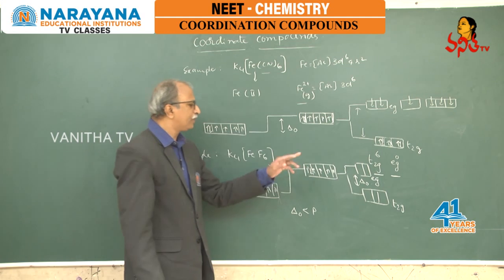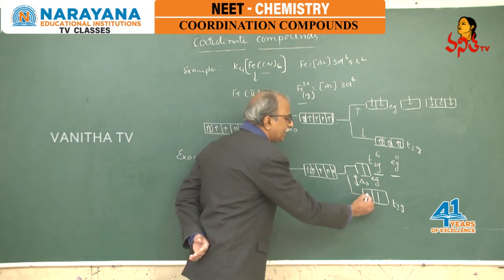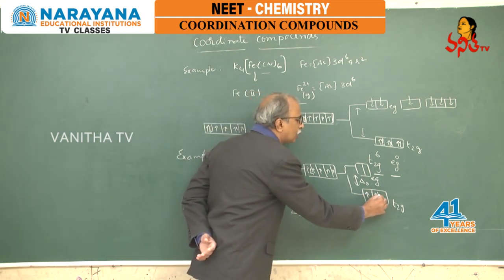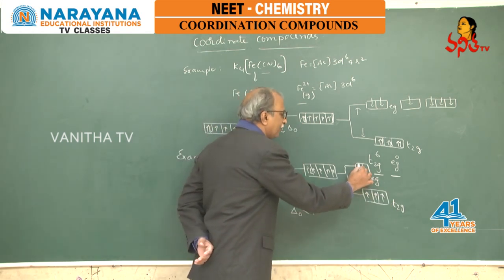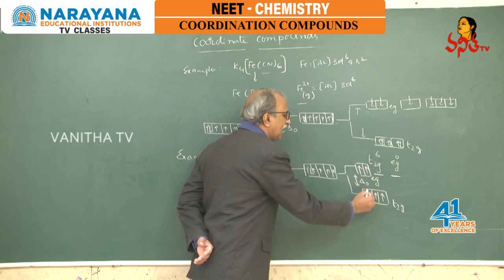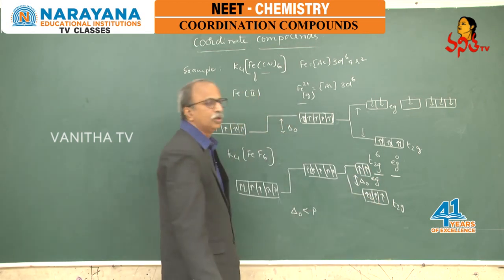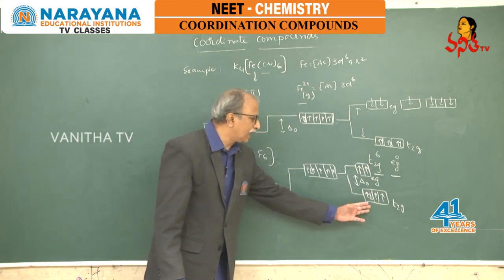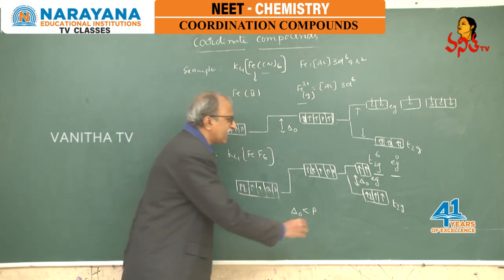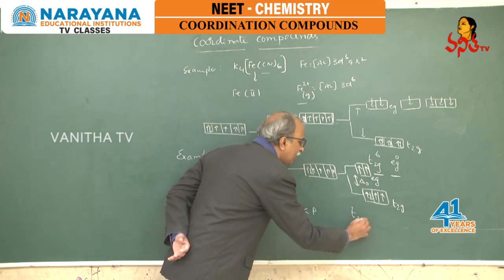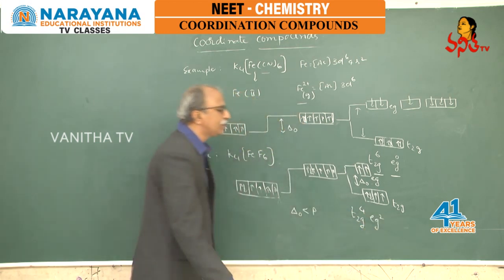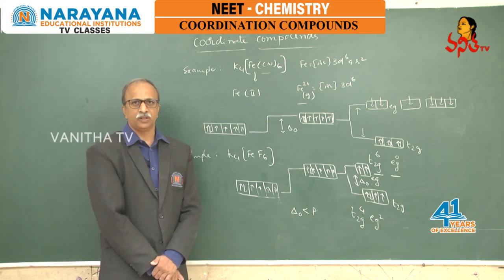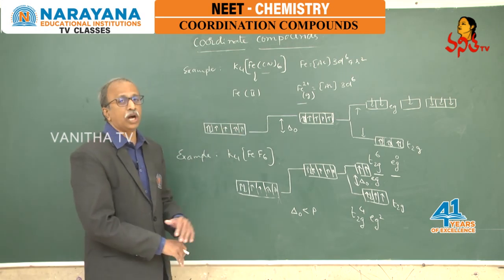So naturally, the electrons are ready to occupy like this, 1, 2, 3 without pairing, then the 4th, 5th. Naturally, the 6th electron has to occupy the T2g set. So the configuration here becomes T2g4 Eg2. That is the difference between these two complexes.